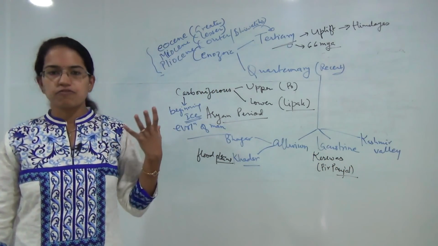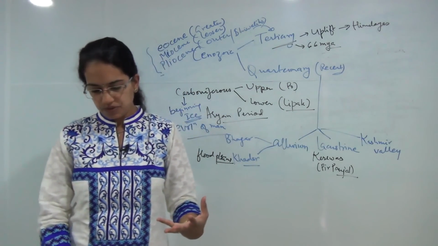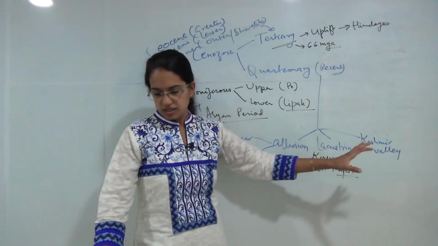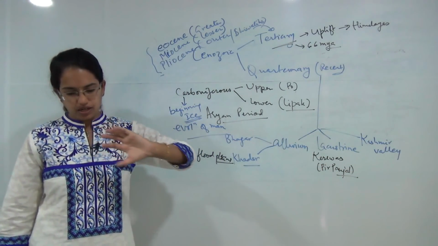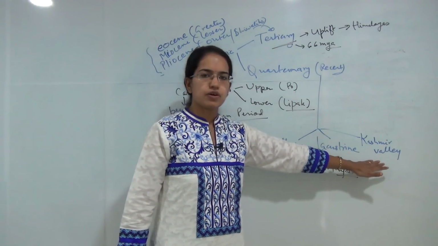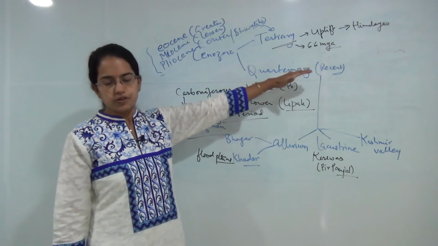It has a lot of moraines and Karewa deposits with the flow of glacier that comes down. The major region is the Jhelum, the Pir Panjal, the region surrounding the northern belt of Himalayas would be lying under the Kashmir Valley. So these are all part of the quaternary deposits.